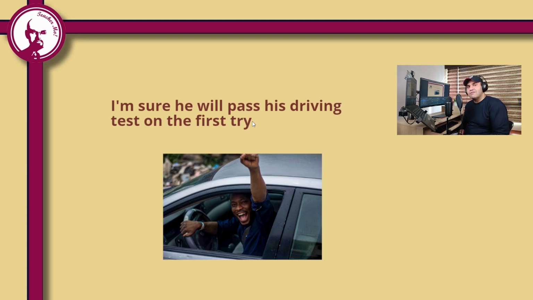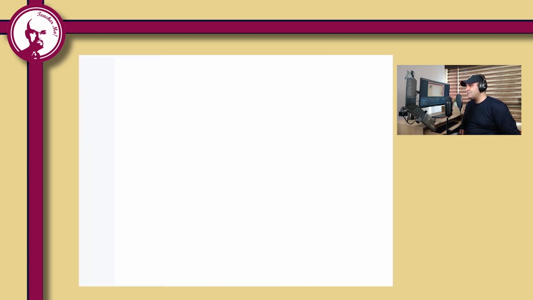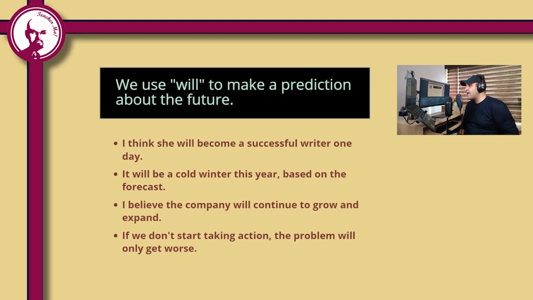It is also called future simple or the simple future verb tense. When do we use the simple future verb tense? We use will to make a prediction about the future. Look at the examples. I think she will become a successful writer one day. This is just a prediction. I think she will become.